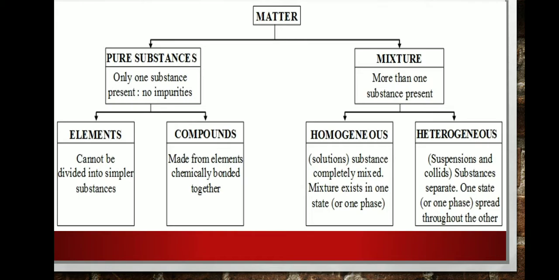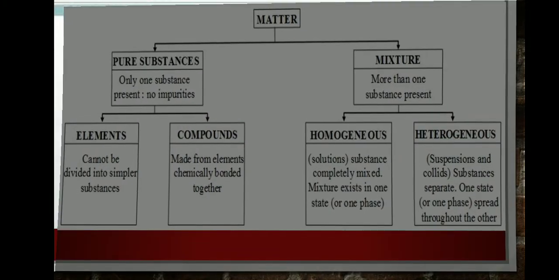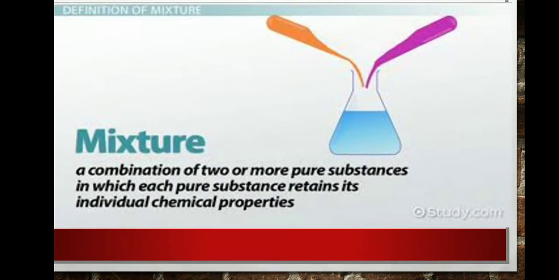This is a flow chart. Two types of matter: pure substance and mixture. Two types of pure substance: elements and compounds. Two types of mixture: homogeneous mixture and heterogeneous mixture. What is a mixture? A combination of two or more pure substances in which each pure substance retains its individual chemical properties.